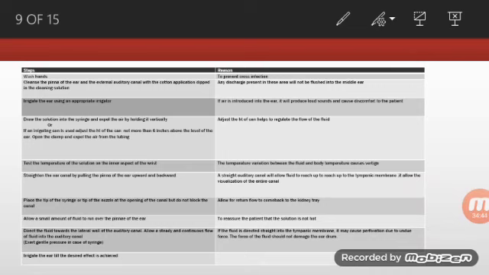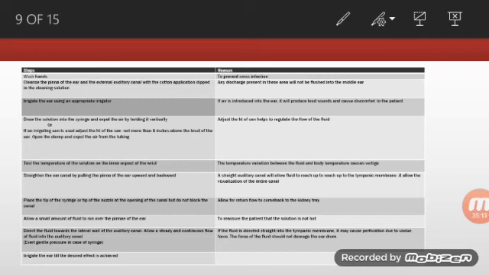Now let's move towards the procedure. What are the steps to be taken during the ear irrigation and its rationale? First of all, wash hands to prevent cross infection. Second, clean the pinna of the ear and the external auditory canal with the cotton applicator dipped into the cleaning solution. The nurse should clean the pinna of the ear and the external auditory canal with the help of cotton, so that any discharge present in that area will not be flushed into the middle ear and create any infection inside the ear.